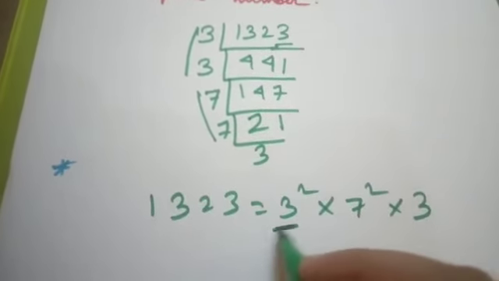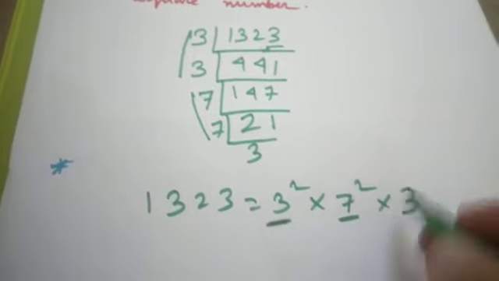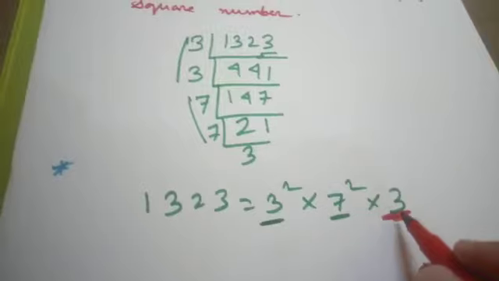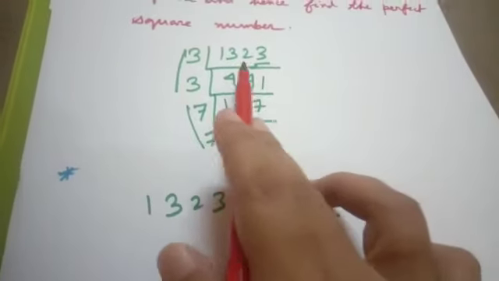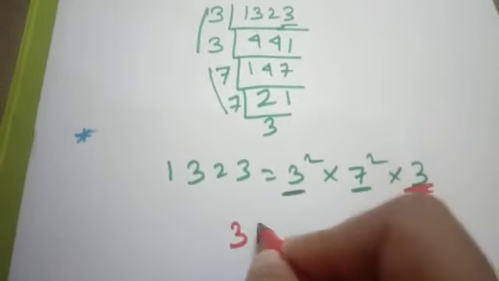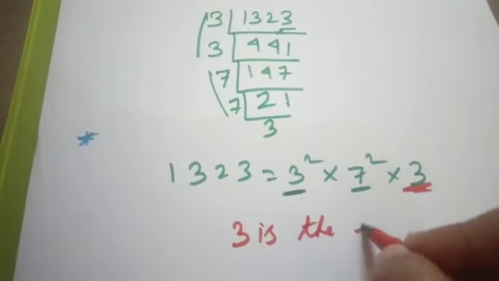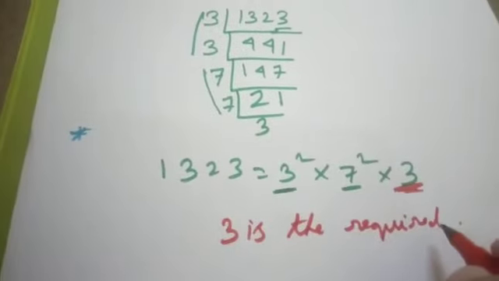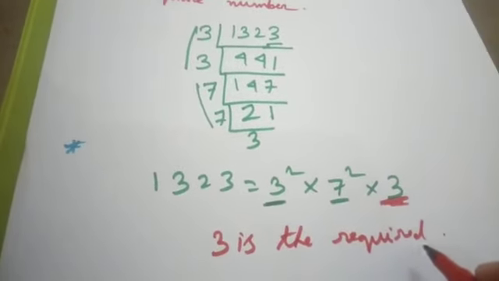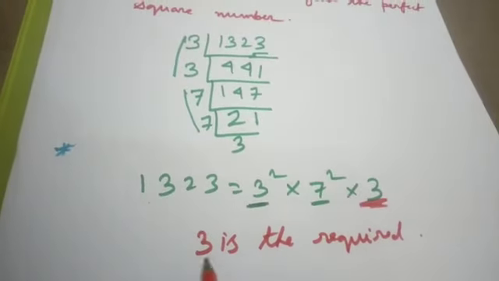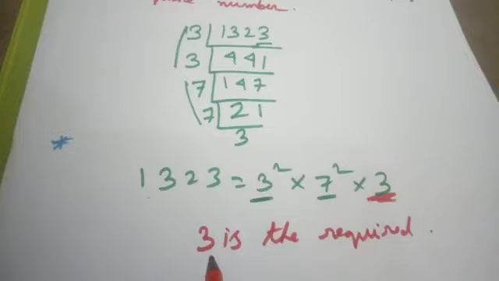So here this number 3 has a pair, 7 has a pair, but this 3 has no pair. So if we multiply this number by 3, then the product is perfect square. Hence 3 is the required number, which if we multiply 1323 by 3, then the product is perfect square.